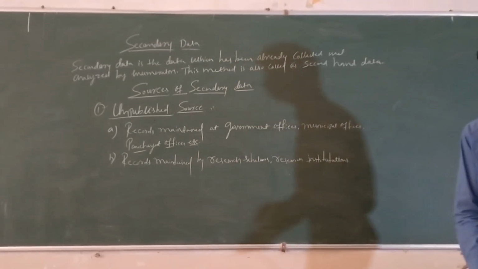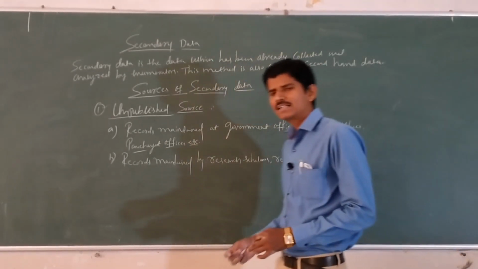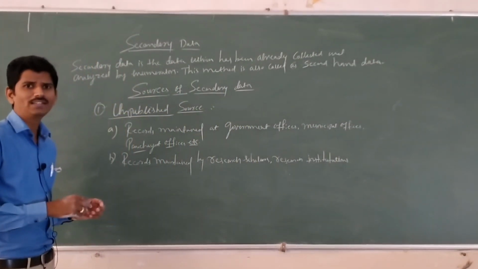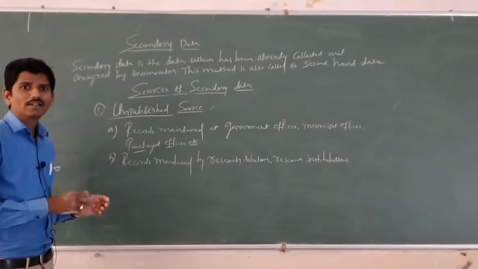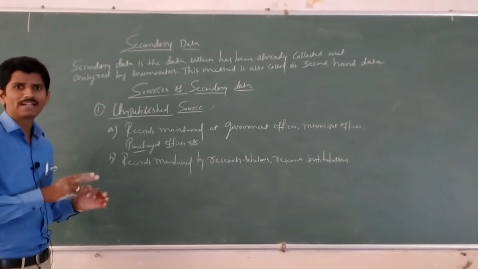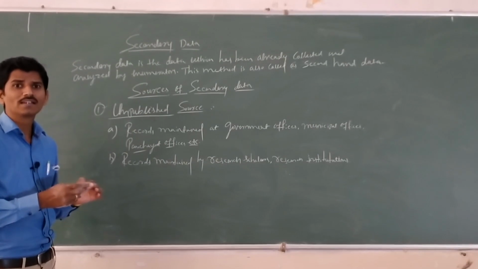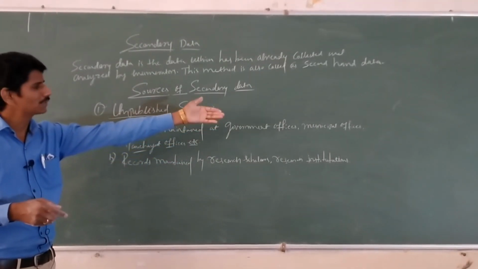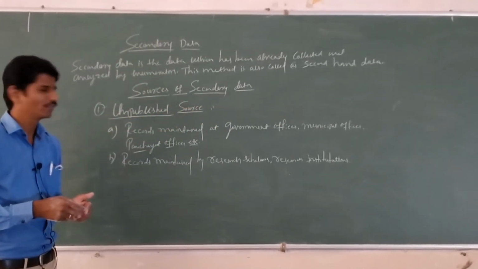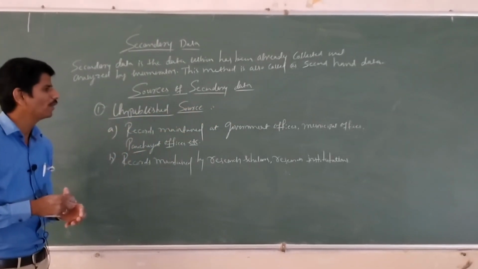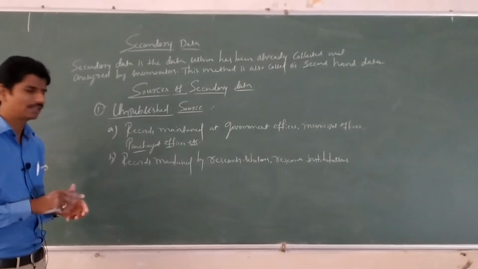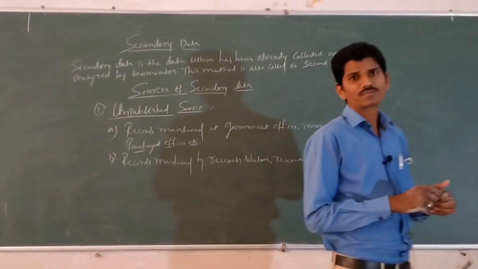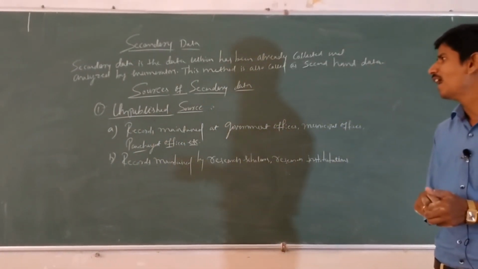Suppose, for example, while births are registered, the information regarding parents' age, parents' name, etc. is collected in the hospitals, government hospitals, municipal office or panchayat office. Here, the records are maintained at government offices, municipal offices, panchayat offices, etc. The next, records maintained by research scholars, research institutions. These are the unpublished sources.